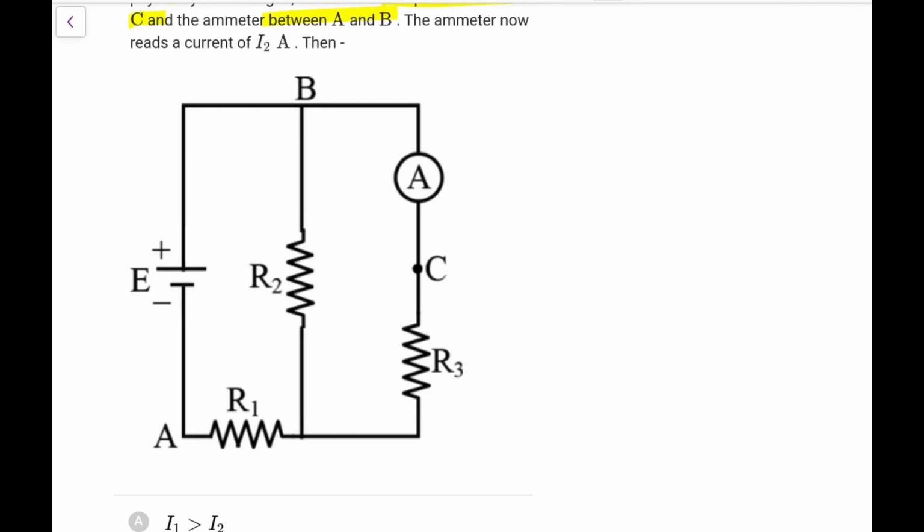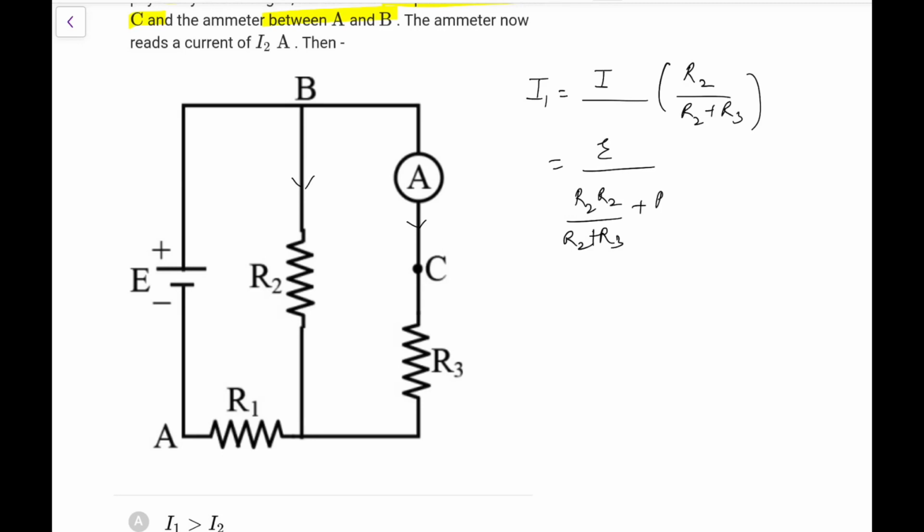So this was the circuit. Now this was the current it was reading. So the current that it was reading, this I1, if the total current in the circuit is I, I can write this current as I upon, this would be divided between these two. These two are in parallel, so division would be opposite, the lower one will get the more. So it would be I times R2 upon R2 plus R3. That is what you are going to write. And this I would be equal to E upon R2 R3 upon R2 plus R3 plus R1. This was the first case.